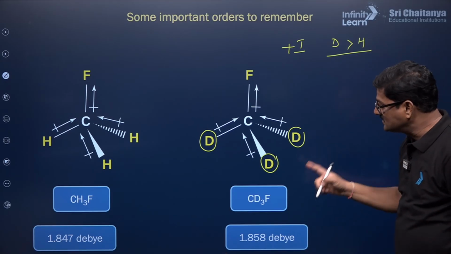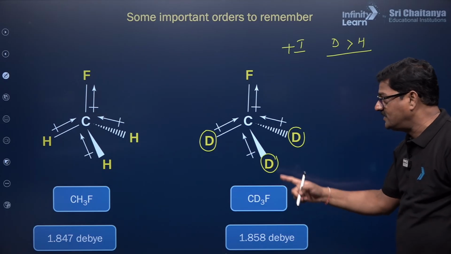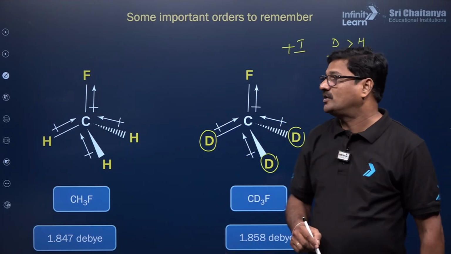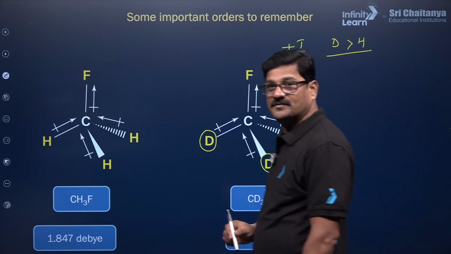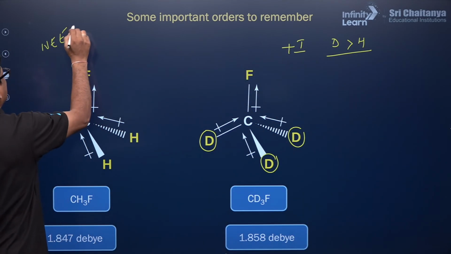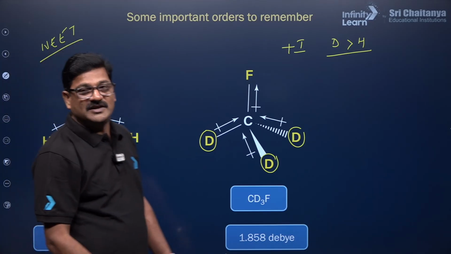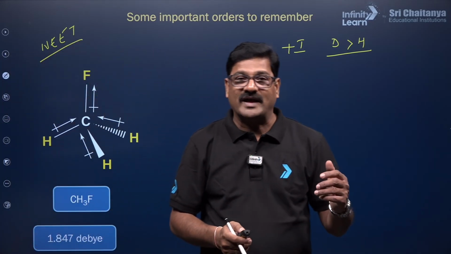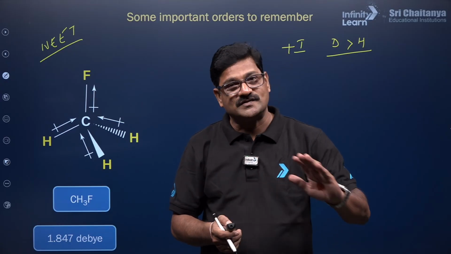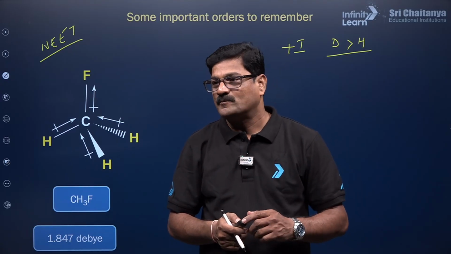That's the reason why CD3F is greater than CH3F. It's a super important one, and this kind of order you need to know for the NEET examination. Don't worry, bacho, for the bond parameters, bond length, the bond angles, and other things, we can have a part 2 session as well.